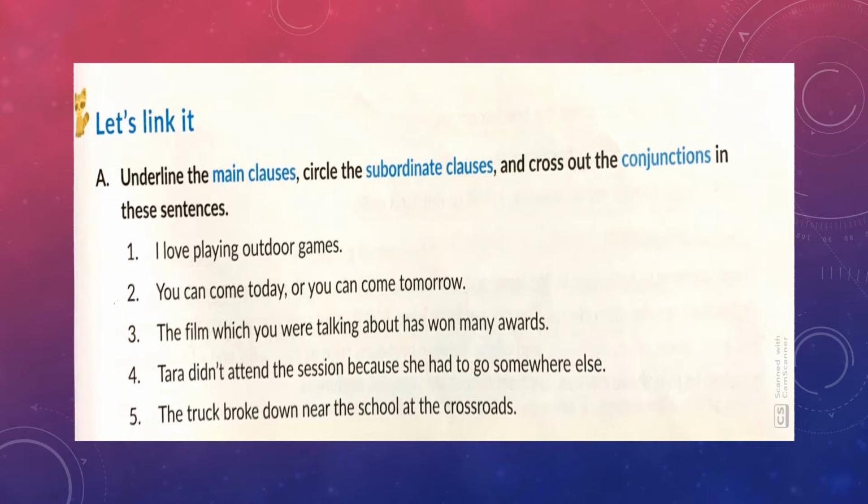Tara didn't attend the session because she had to go somewhere else. Tara didn't attend the session is the main clause. The conjunction is because and the subordinate clause is because she had to go somewhere else. We are connecting our lesson, more sentences, with the previous one, phrases and clauses, with the help of this exercise. See the last one. The truck broke down near the school at the crossroads. So the main clause here is the sentence itself. The truck broke down near the school at the crossroads. It is a simple sentence. It is an independent clause.